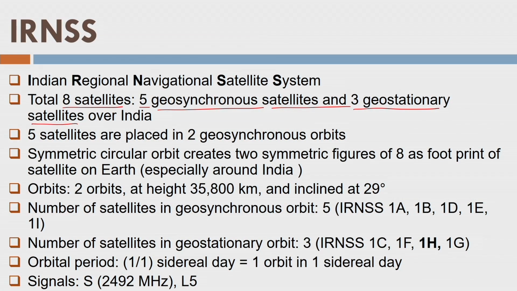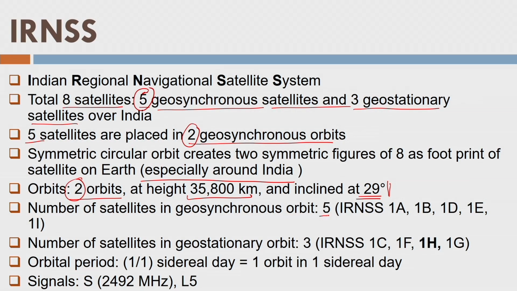So 5 satellites are placed in 2 geosynchronous orbits. It creates a symmetric circular orbit and 2 symmetric figures of 8 as the footprint of the satellites on Earth, especially around India, not exactly over India. Okay, so there are 2 orbits as we showed here, and these 2 orbits are at this height and inclined at 29 degrees. Again, this is the kind of latitude India has, or most of India is around this latitude. So all these systems are now regional GPS or regional GNSS. Well, still they are global because anyone can use them across the world.